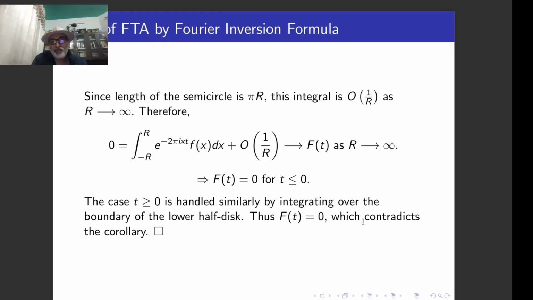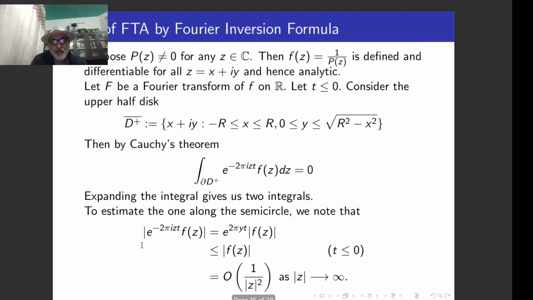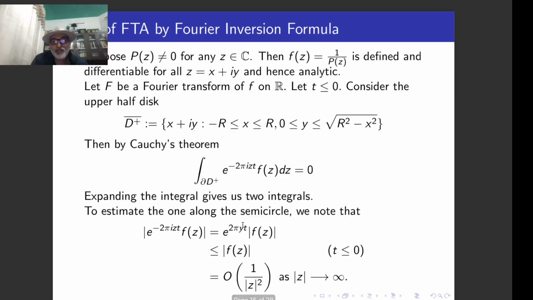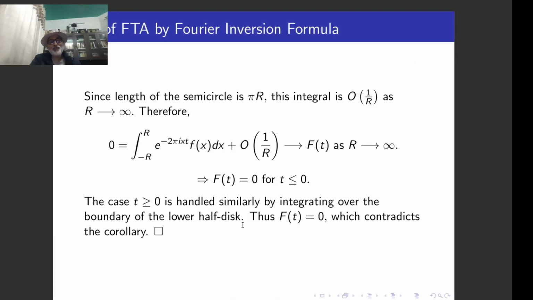Thus f hat of t is equal to 0, which contradicts the corollary. Because this is the corollary: f hat of t identically equal to 0 implies f(x) equal to 0. So when f(x) is not equal to 0, then this has to be non-zero by contrapositive. So that means the Fourier inversion formula also yields the proof of the fundamental theorem of algebra.